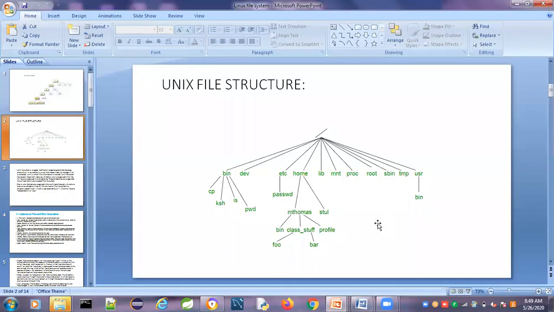Coming to the Linux system, it is a command line interface. Whatever you want to do with the Unix or Linux operating system, everything can be achieved with the help of commands only. In Linux, each and everything is treated as a file.